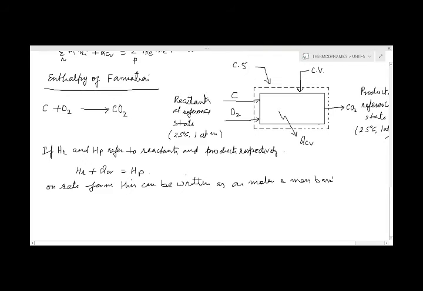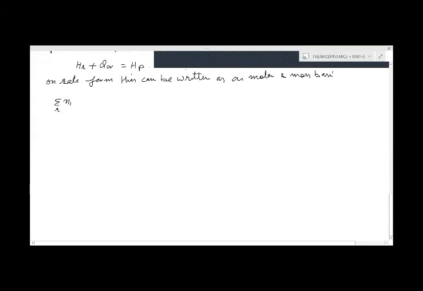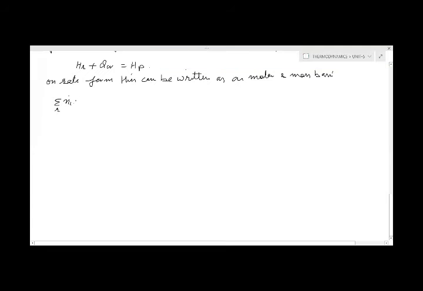So here, first we will write on the molar basis. On the molar basis for the reactants, this is R, and we will write here Ni dot and Hi bar. This is for the Ni, the number of moles of the reactants at the inlet side. Hi is the enthalpy.